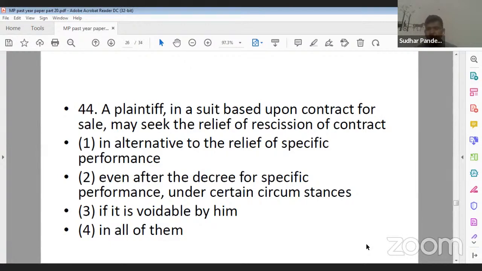A plaintiff in a suit based on contract for sale may seek the relief of rescission of a contract: option 1, in alternative to the relief of specific performance; option 2, even after the decree of specific performance under certain circumstances. Here there is no gap in between, it will remain the same. Option 3, if it is voidable by him; option 4, in all of the above cases. Question number 44, what should be the correct answer?